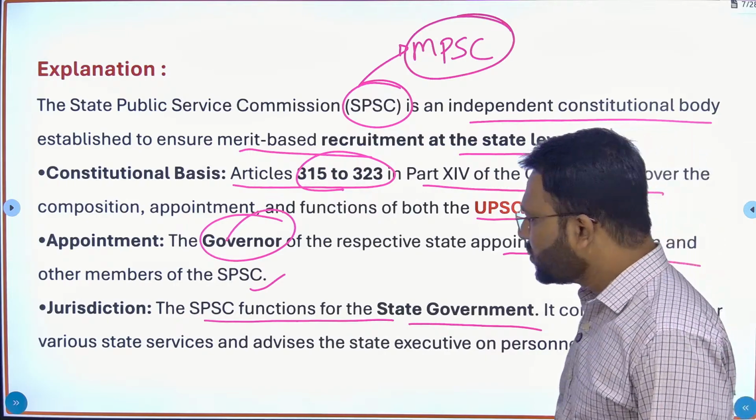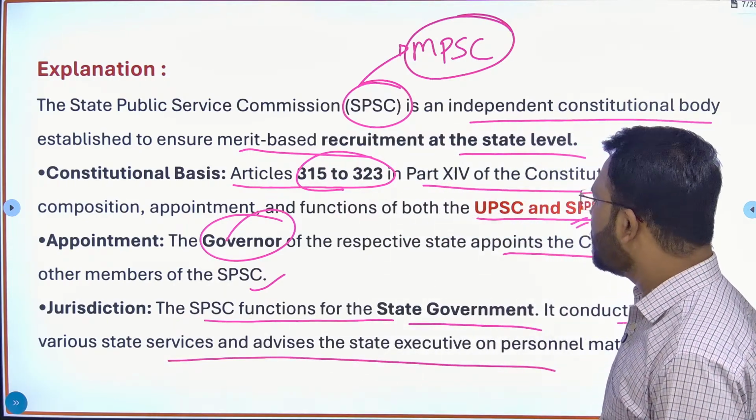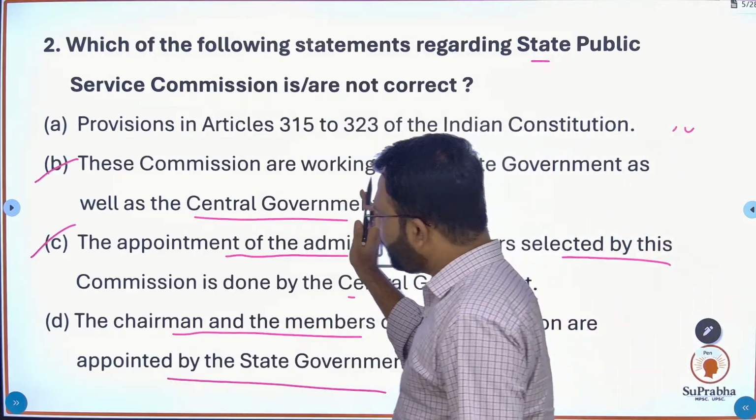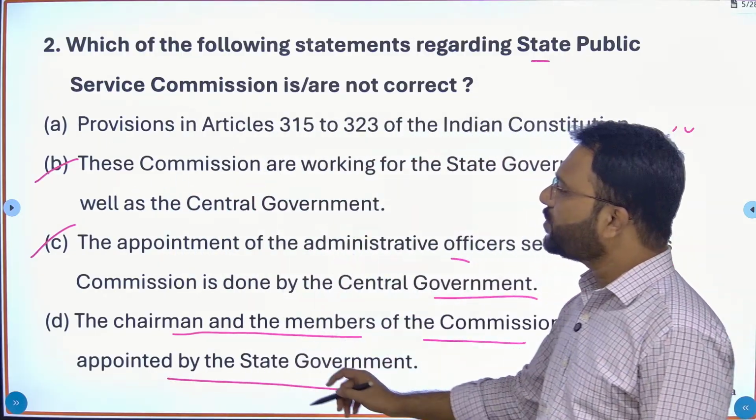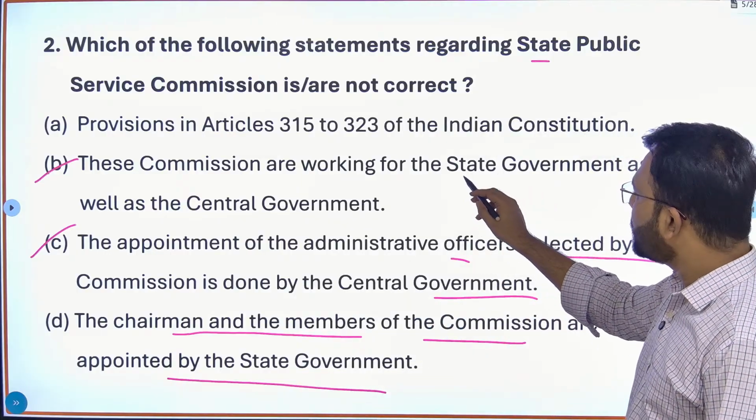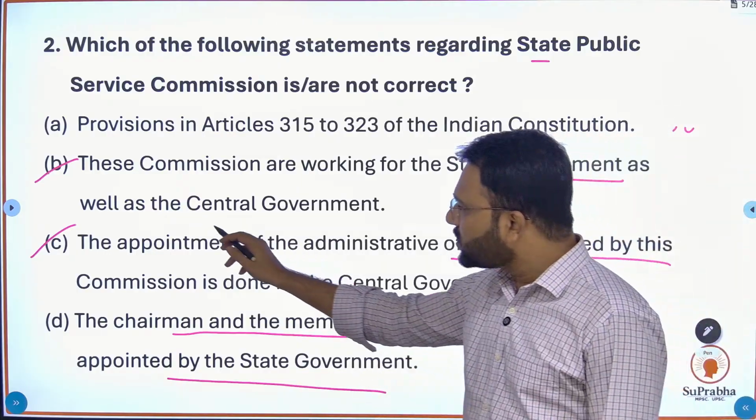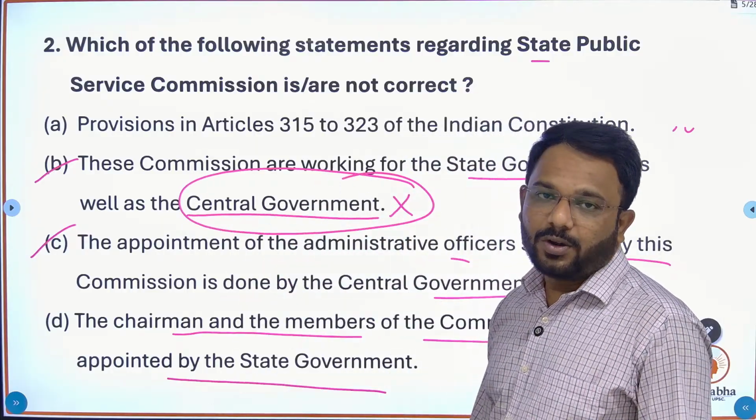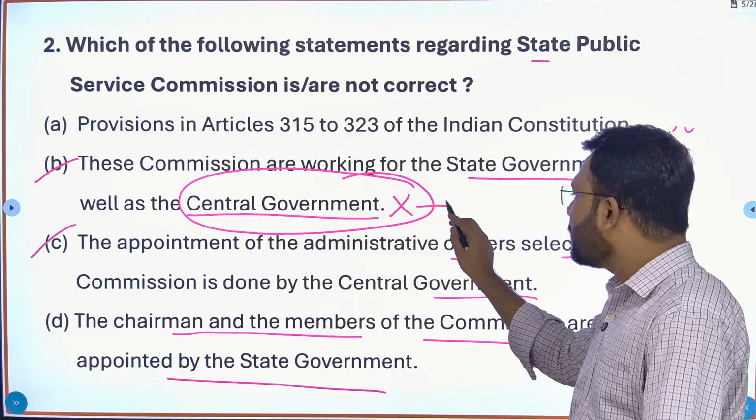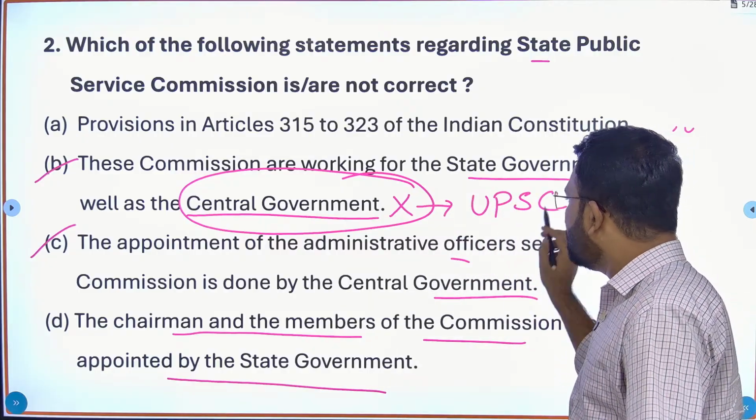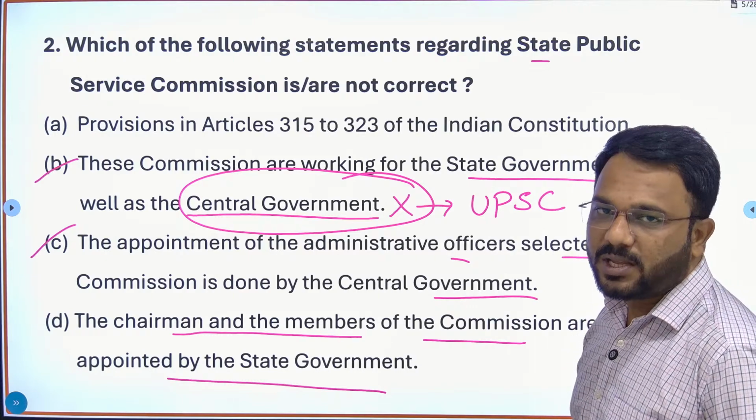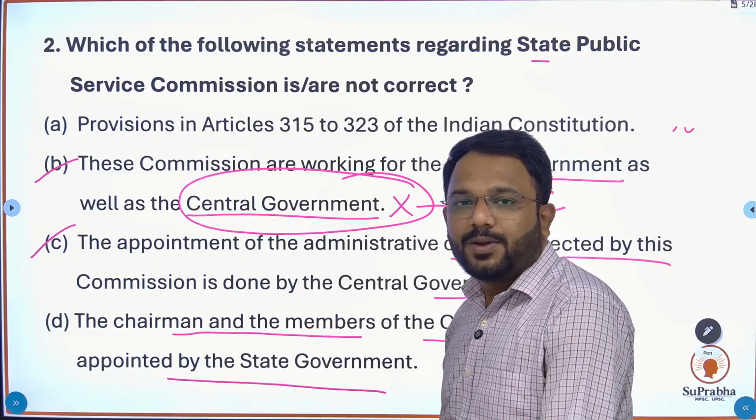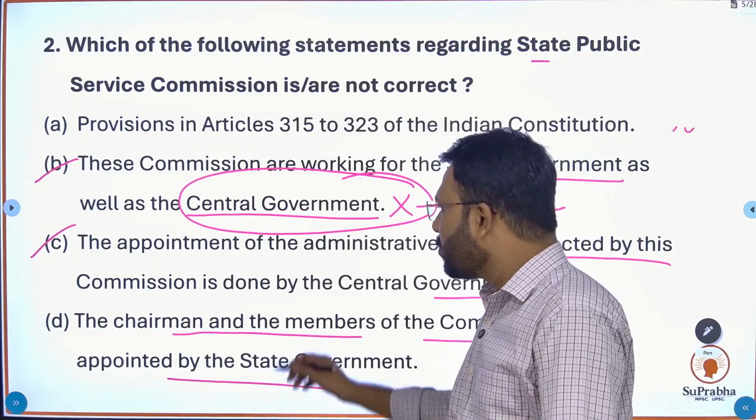It conducts exams for various state services and advises the state executive on personal matters. Okay, so why are these options wrong? Because the second option says these commissions are working for the state government as well as for the central government. Here this statement becomes wrong because of this term, central government. For the central government, a specific body known as UPSC, Union Public Service Commission, is there in our constitution, which conducts the exams and recruits the IAS, IPS and IRS and so on services bureaucrats for the central government.